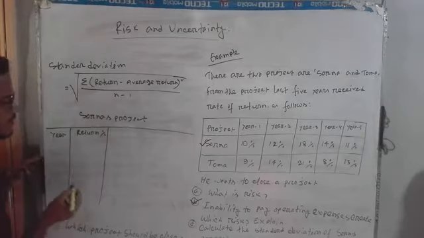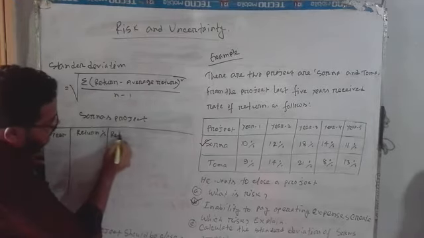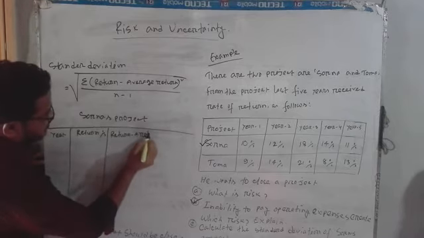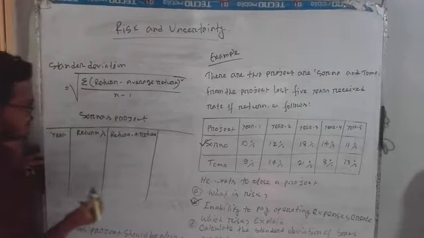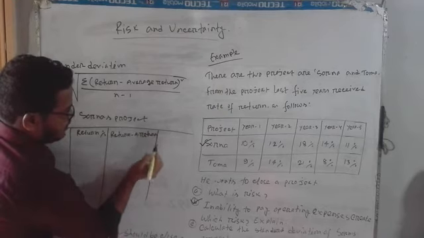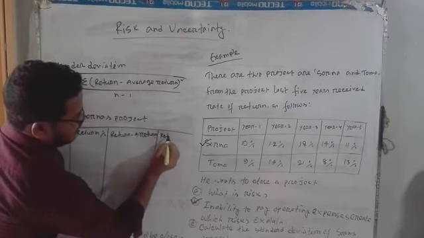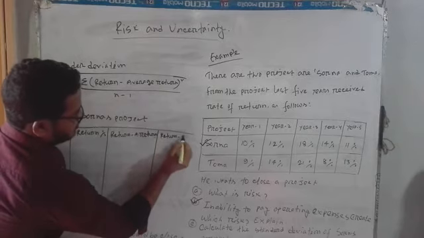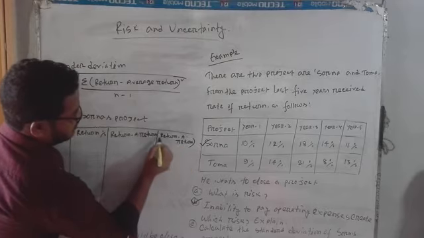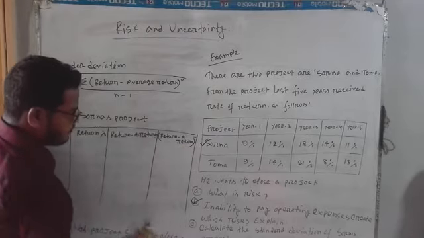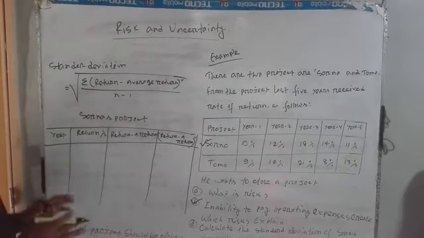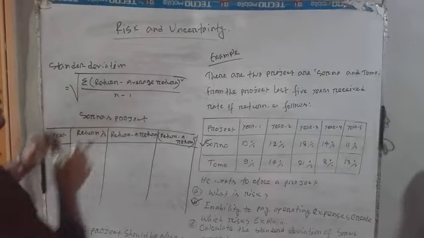Return represents percentage, then return minus average return, then return minus average return squared. By following this formula or this table, you can easily find out the return minus average return squared.